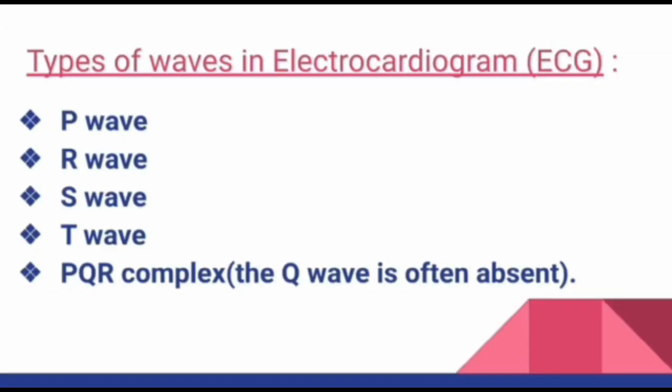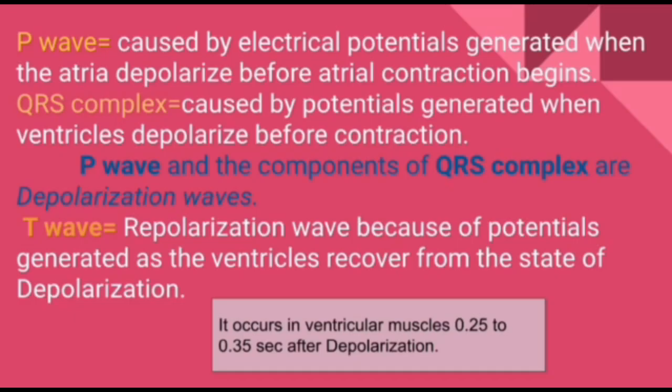Let us know what are the types of waves present in electrocardiogram. They are P wave, Q wave, R wave, S wave, T wave and the QRS complex. The Q wave is often absent. Let's know what is P wave. P wave is caused by electrical potentials generated when the atria depolarize before atrial contraction begins. It is called P wave.